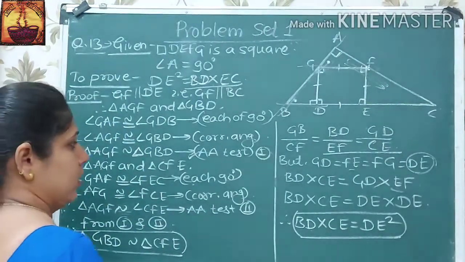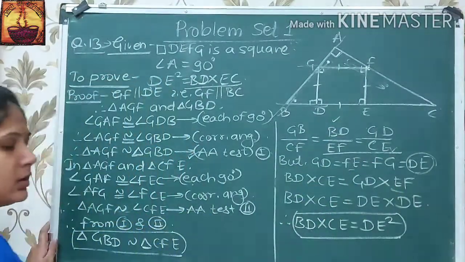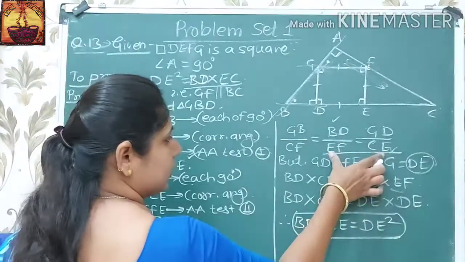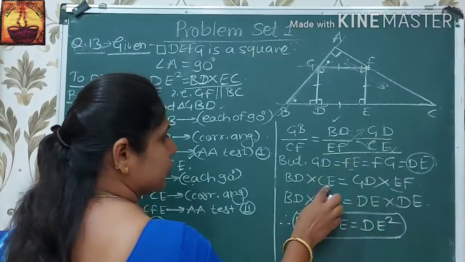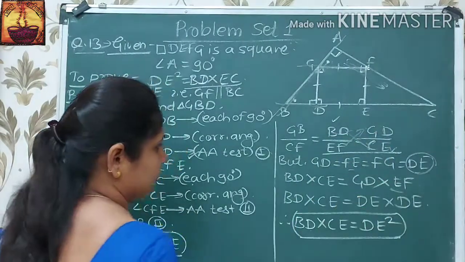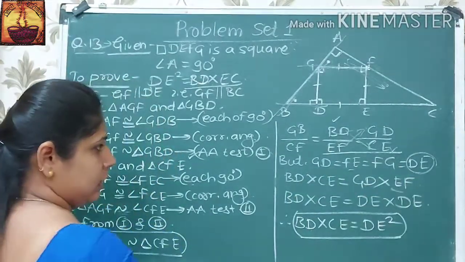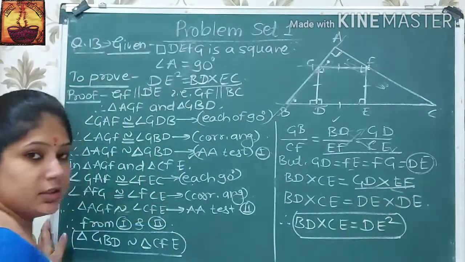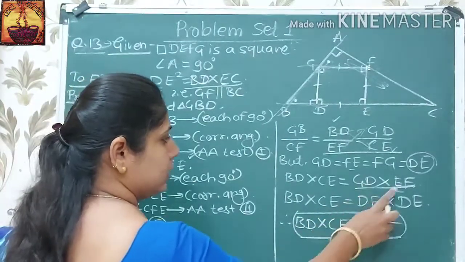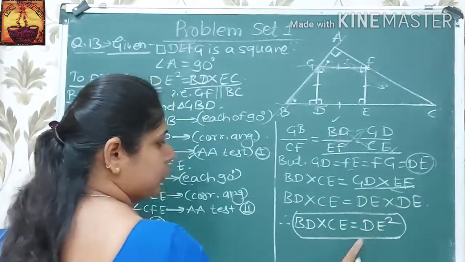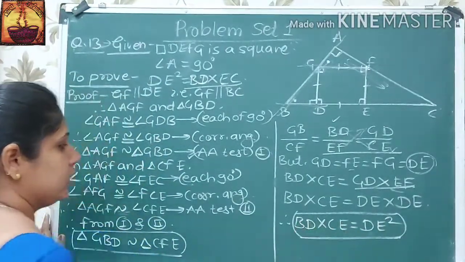We have to prove BD into EC, and these two sides, BD and EC, are in this ratio. Therefore, first we take these two ratios and take their cross multiplication. BD into EC is equal to GD into EF. But here GD and EF are equal to DE. Therefore, GD and EF we write as DE. Therefore, BD into CE is equal to DE into DE, which is equal to DE square. Therefore, it is proved that DE square is equal to BD into CE.